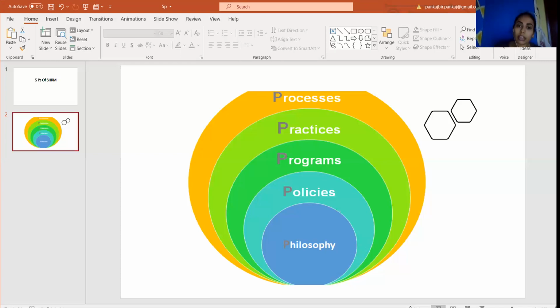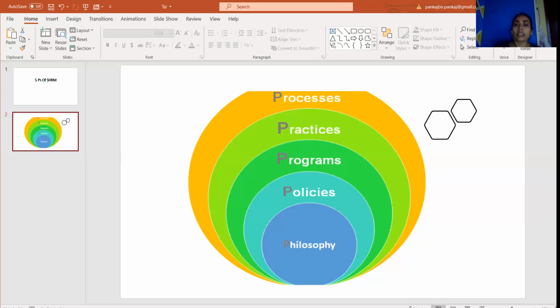As you see in the picture also, the core idea of strategic management lies in the philosophy. Then it should reflect into the policies, then into the programs, then practices, and then the processes.